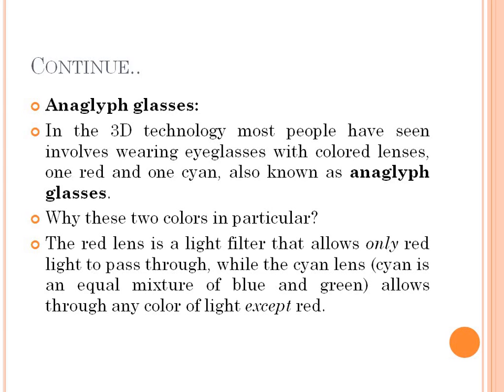What is the property of the red lens? It allows only red light to pass through it. And what is the property of the cyan lens? It allows through any color of light except red. Red lens allows red color only, and cyan lens allows all the colors except red. Because of that, these two colors are used in anaglyph glasses.